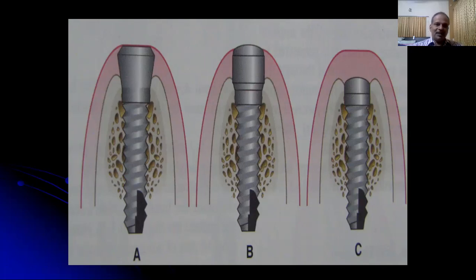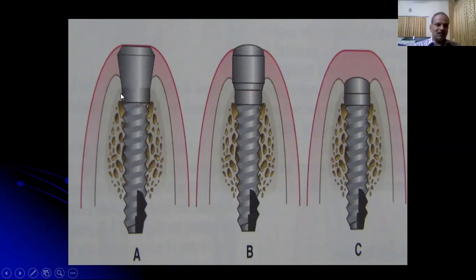So as I said earlier, there are basically two surgical techniques for the placement of implants. One is the two-stage surgical technique, which will include two phases. One is implant placement surgery, and the second one is implant exposure surgery, where the implant is exposed and the healing abutment is connected. The one-stage surgical technique will include only one stage, where the implant will remain exposed to the oral cavity, and there is no need to perform a second surgical procedure,